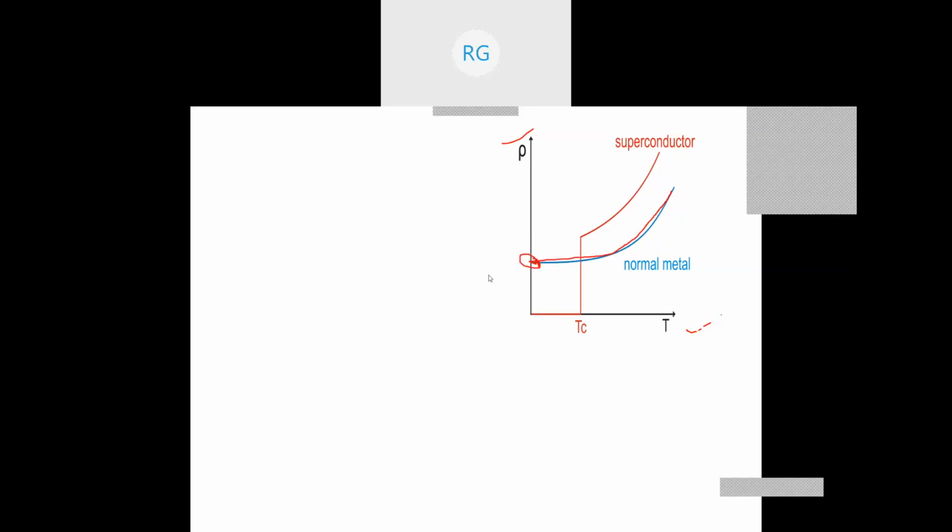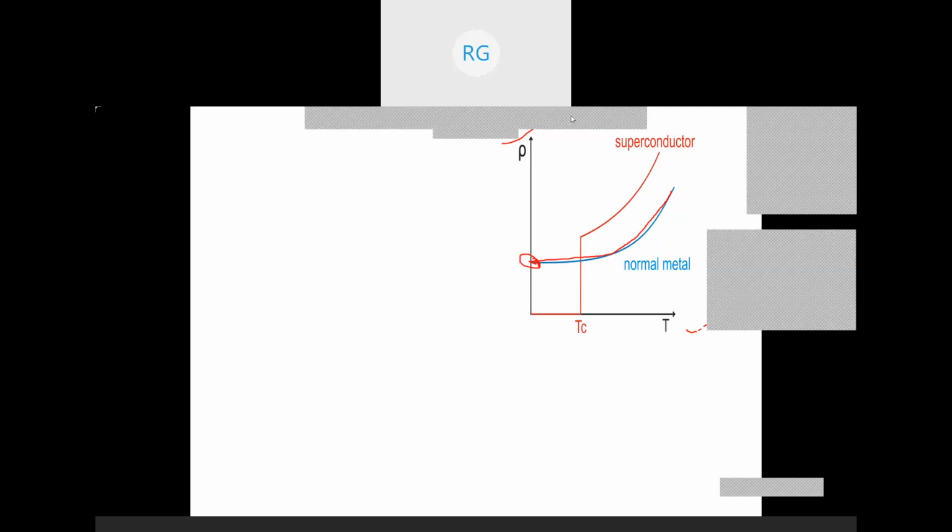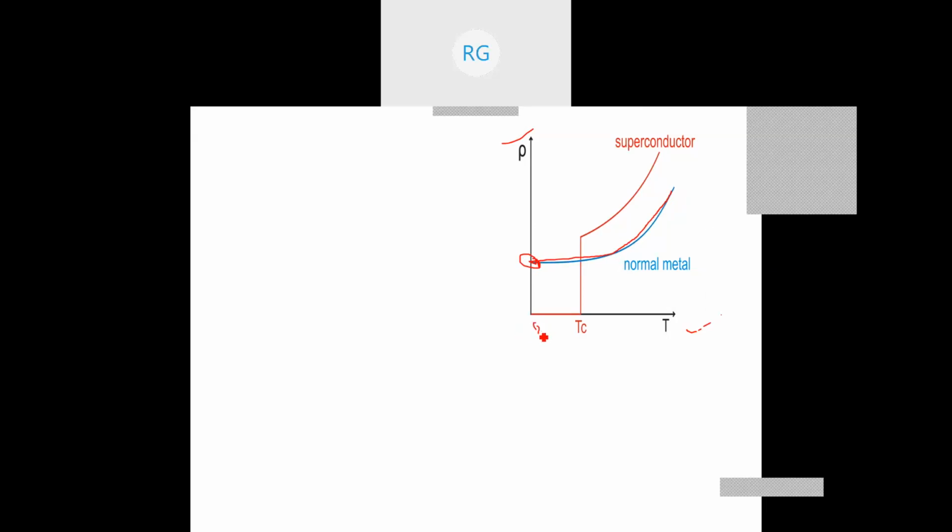You see, it will not become zero. That means at 0 K, in Kelvin, the resistance is not zero for normal metals. It is showing some value of resistance. Finite resistance will be there in metals even though the temperature is decreased to 0 K.